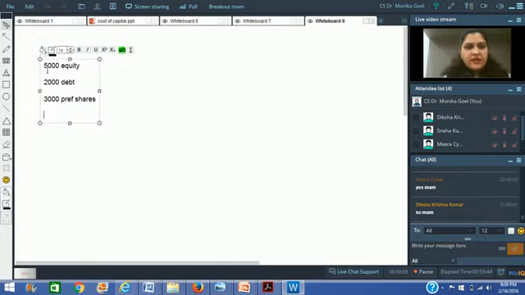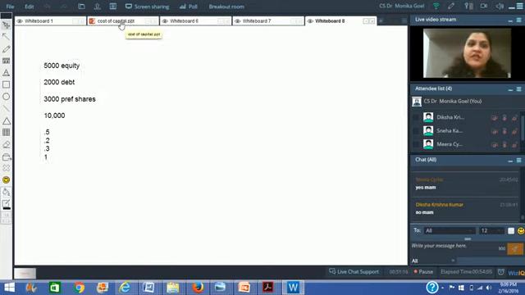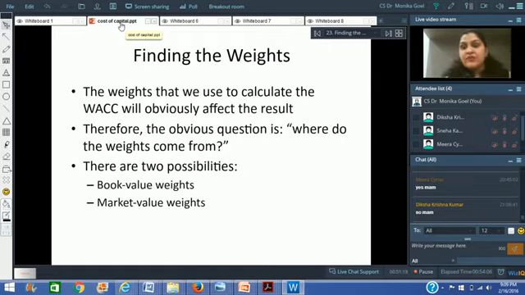In order to find out the weight, what is my total capital? The total capital is 10,000 rupees. So that means the weight of equity is 0.5 because 50% is coming from equity. The weight of debt is 0.2 and the weight of preference shares is 0.3. Total should be equal to 1. So that gives me the weights. Another way of finding out weights is the market values.